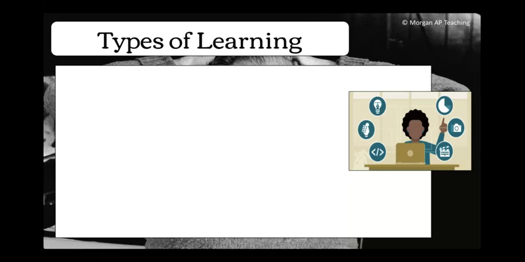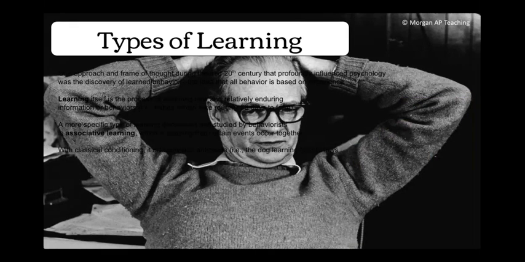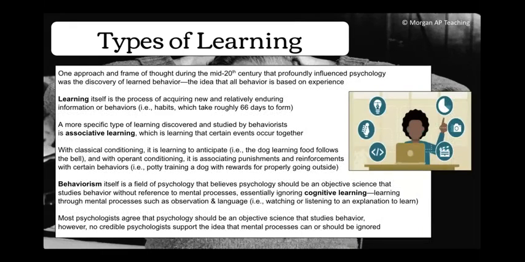Behaviorism's first major breakthrough was the discovery of associative learning, which is that certain events occur together. Associative learning means essentially animals and humans can be taught to anticipate certain consequences when consistently followed by a stimulus. So we'll get into that in a later slide. Let me put up the slide now.